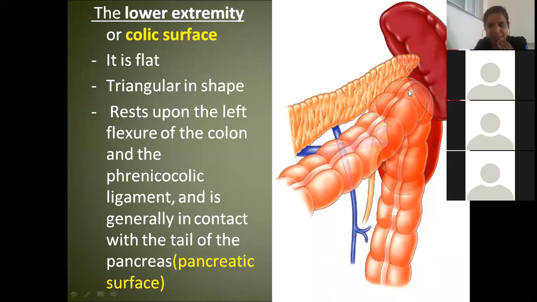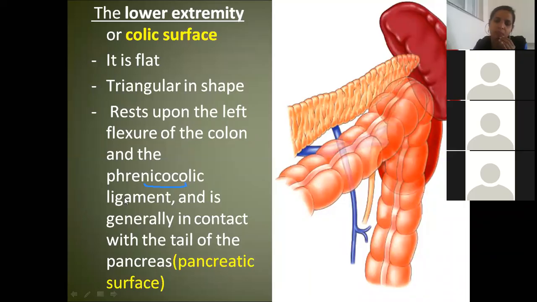And this is the place where you will see one ligament attached. I will show this ligament in the following slides, but I explained it when I was taking peritoneum. What is the meaning of phrenico-colic ligament? Phrenico-colic: from diaphragm to colon, the left colic flexure. So actually it is nowhere attached to the spleen, but still it supports the spleen.